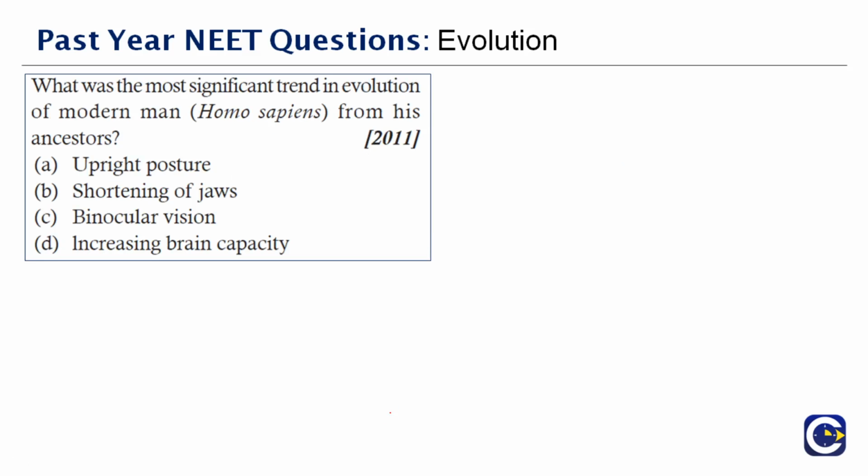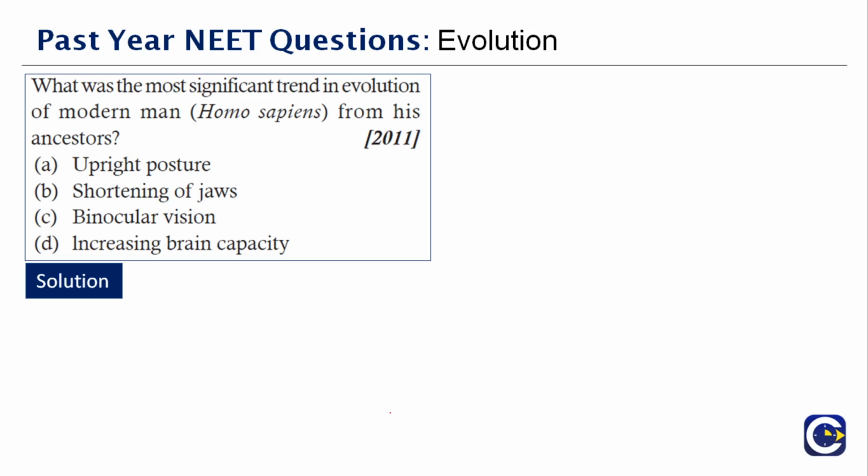Next question here. What was the most significant trend in the evolution of modern man, Homo sapiens, from his ancestors? So you have to just analyze the statements here. You're given four options: upright posture, shortening of jaws, binocular vision, increasing brain capacity. So I think you will know what the answer is, because we just now saw the lowest brain capacity of man.